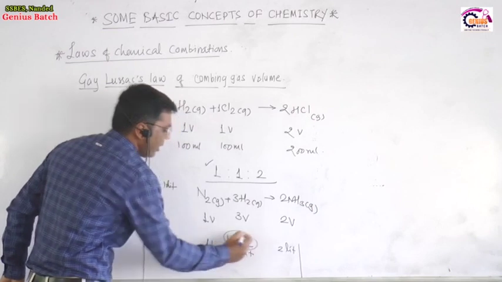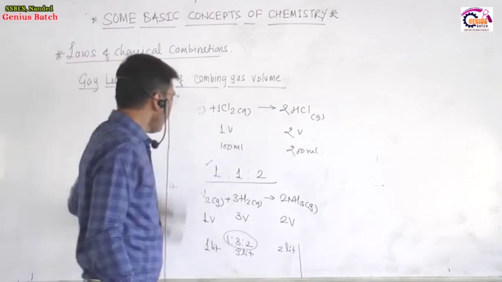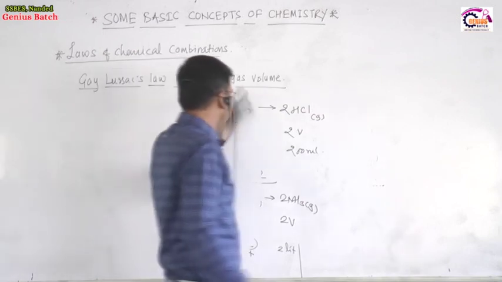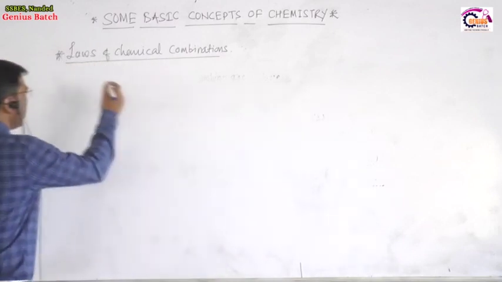Finally, the ratio again will be 1:3:2. This is Gay-Lussac's law of combining gas volumes. Now the next law is Avogadro's law, or Avogadro's hypothesis.